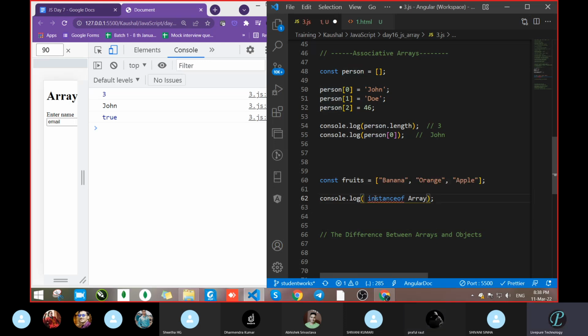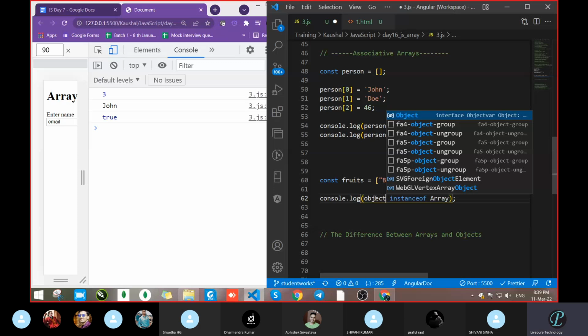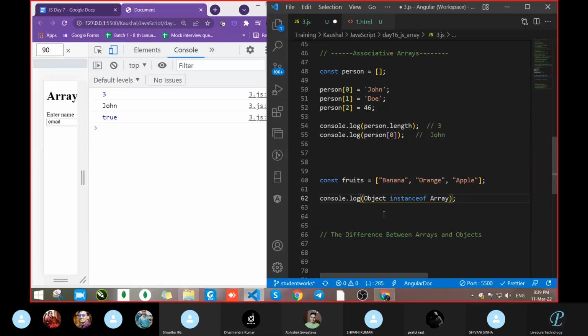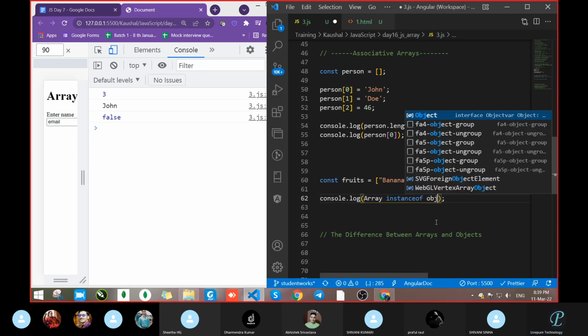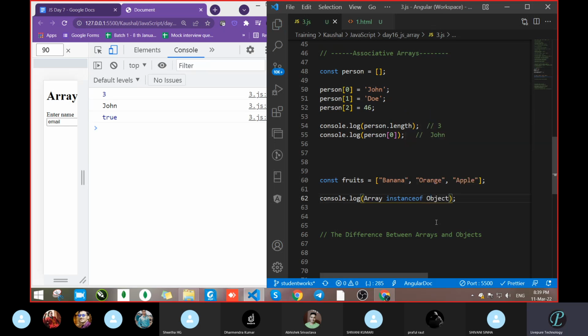Let's do one thing. Object instanceof Array. It's false, because Object is on the top, the parent. But if you check Array instanceof Object, there is a possibility that it will give true. See, it is true, because Object is always on the top.